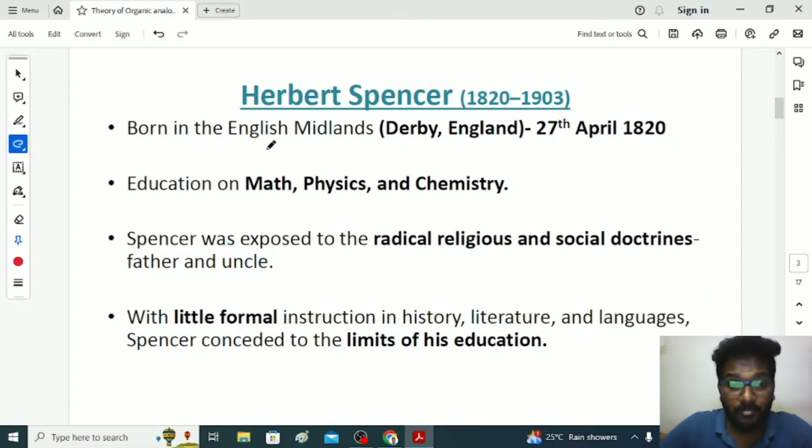We'll start from the profile of the author, Herbert Spencer. He's an English sociologist as well as a philosopher. He was born in the English Midlands, in Derby, England, on 27th April 1820. He was educated in maths, physics, and chemistry.